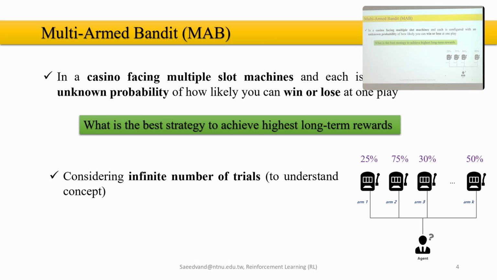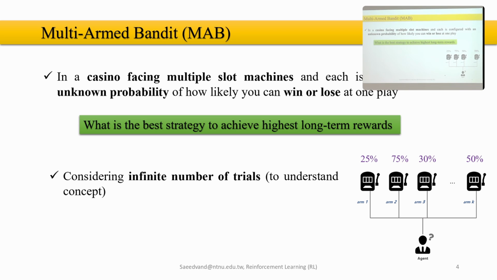Try each of them a finite number of times and then pick the one with the best rate. So play each 10 times, calculate the expected value, and then use the one with the highest expected value. Yeah, that's a very nice strategy. Try each one of them 10 times, see which one you win more, then you can play that one. That's one of the strategies that we can have.